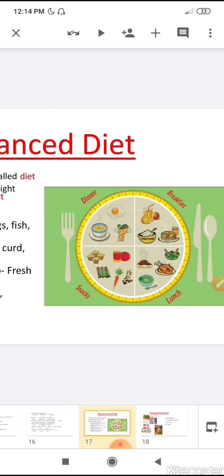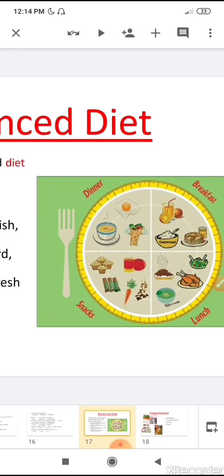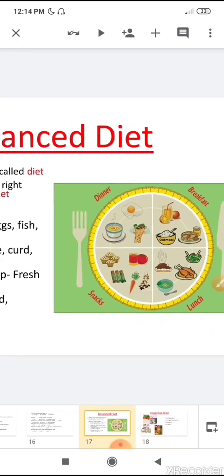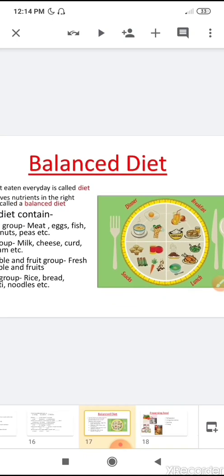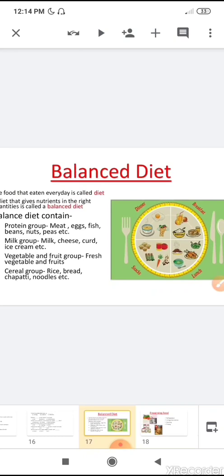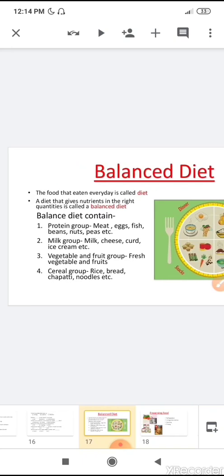A plate which contains different types of food, and the food contains different types of nutrition. So you should eat different types of food which contain different types of nutrition. Then only your body gets a sufficient amount of nutrition, which is needed by your body to perform various activities. So you should eat a balanced diet.